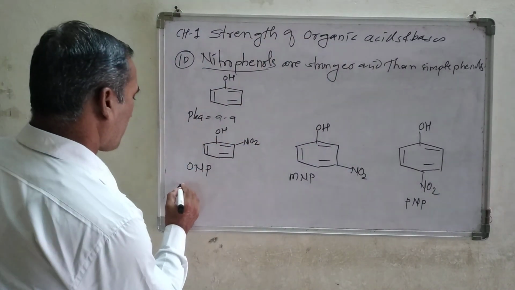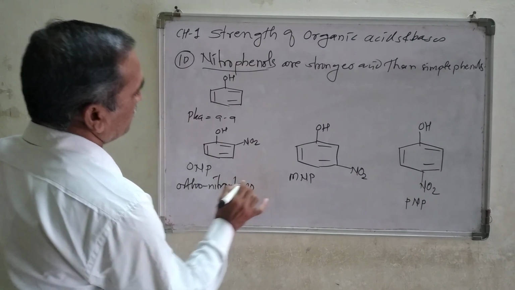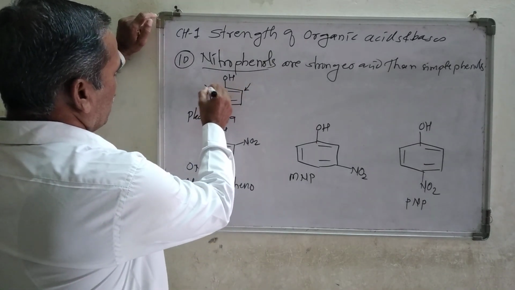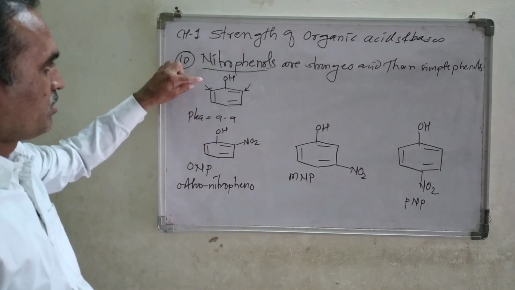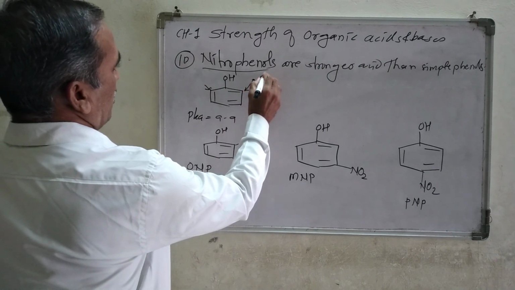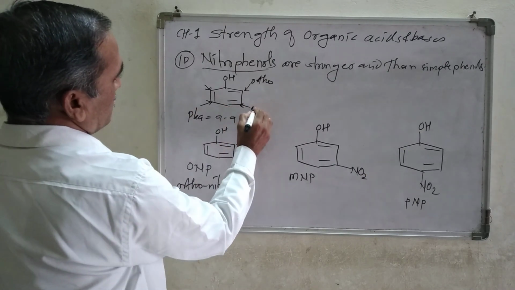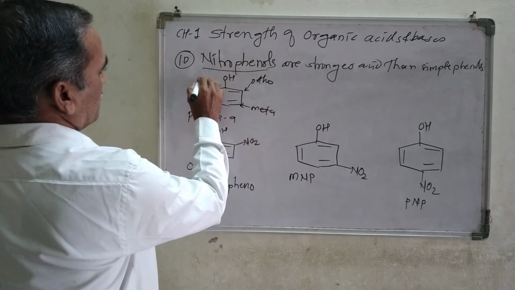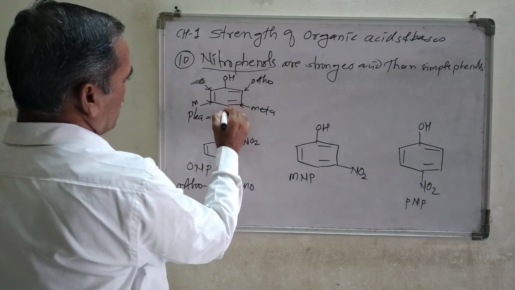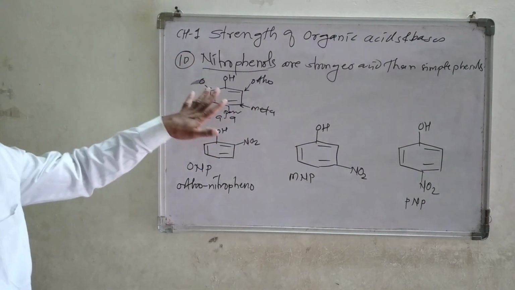O stands for ortho. In a simple phenol, the two positions adjacent to the OH are called ortho positions. The next positions are called meta positions, and exactly opposite the OH is called the para position. These are the positions of substituted phenols.